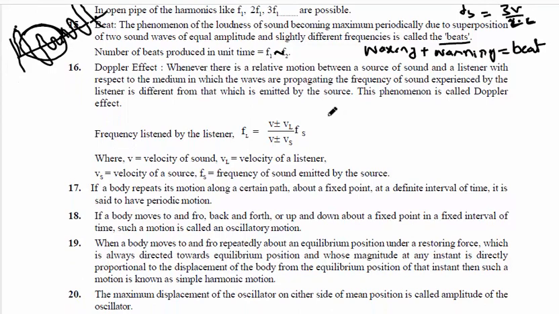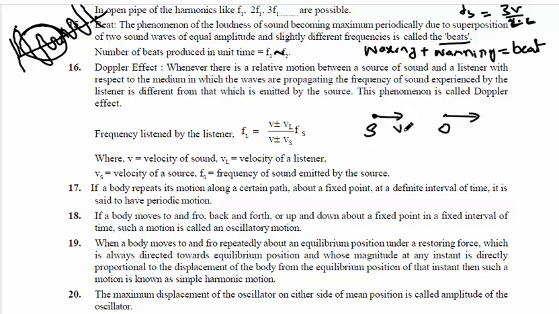Okay, what is the Doppler effect? It is given by Doppler, that's why its name is Doppler effect. The Doppler effect arises whenever there is a source of sound, called S, and an observer O, moving relative to each other.